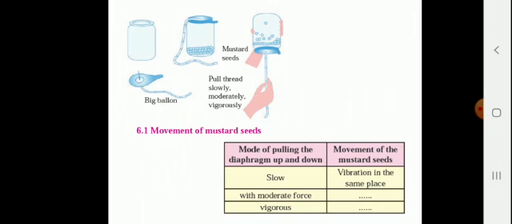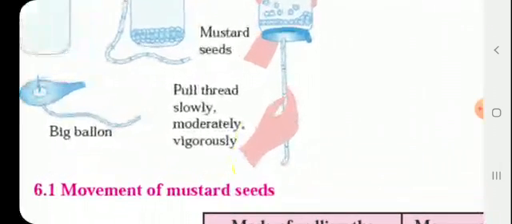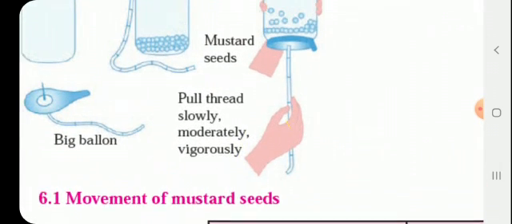Here one activity is shown. Some mustard seeds are taken in a transparent plastic jar. A big balloon is taken and at the center of the big balloon a long thread is tied, and then this stretch diaphragm is fixed on the mouth of the jar by means of a rubber band. This diaphragm, a stretched membrane, is pulled with the help of the thread, first slowly, then with moderate force and then vigorously.